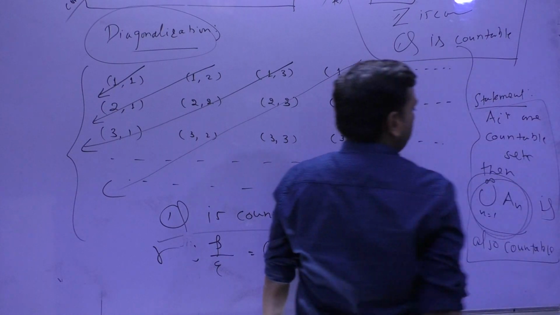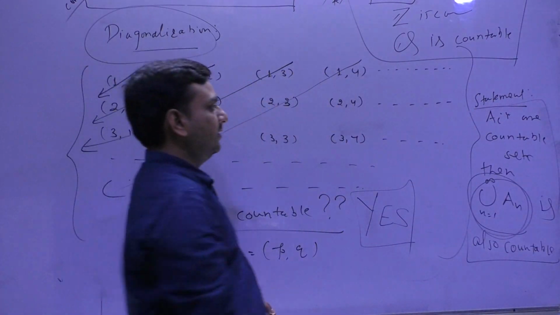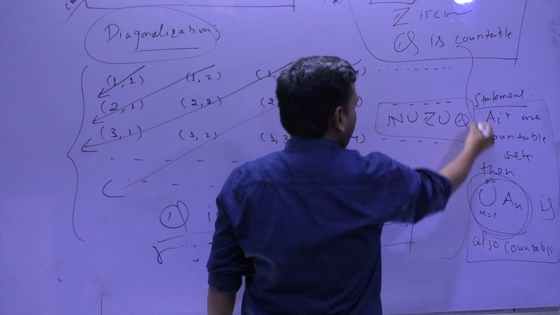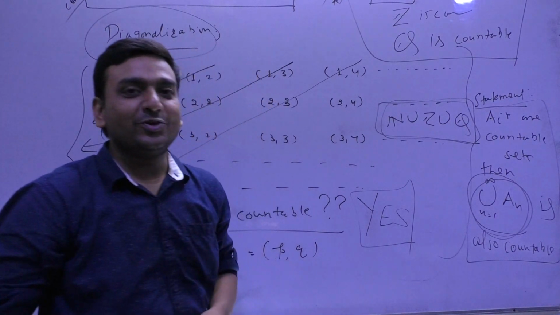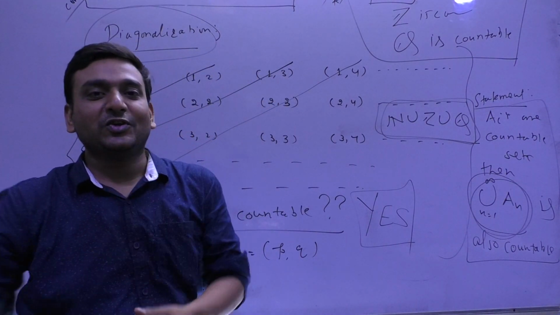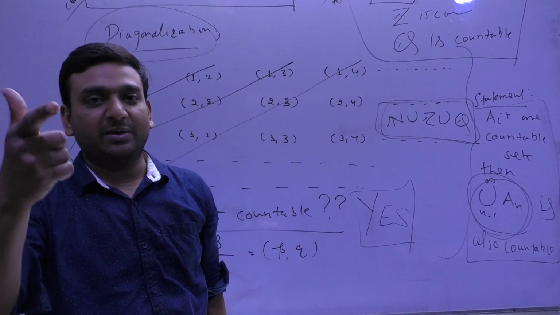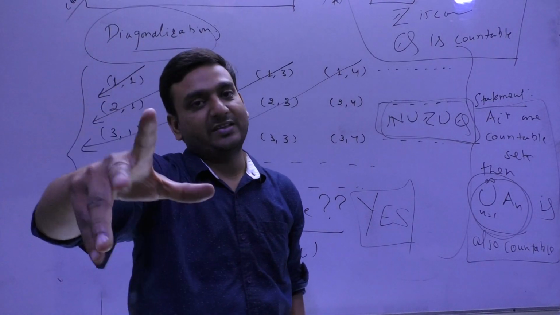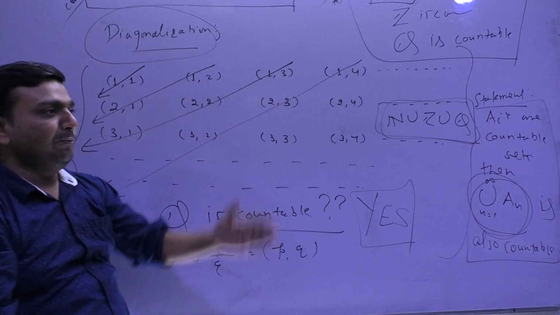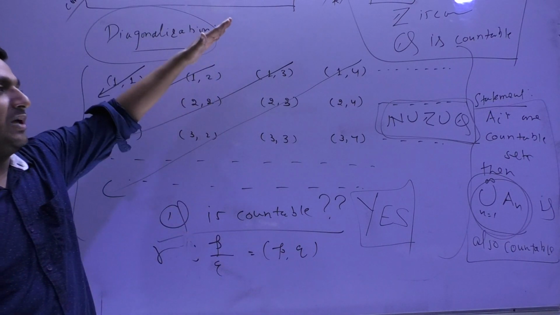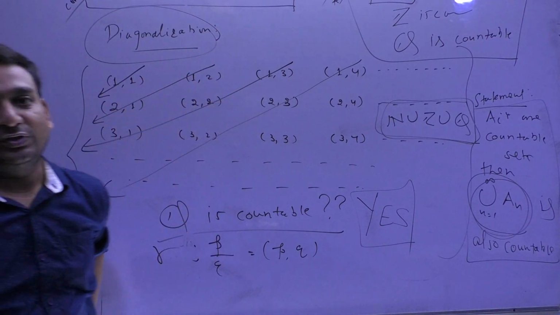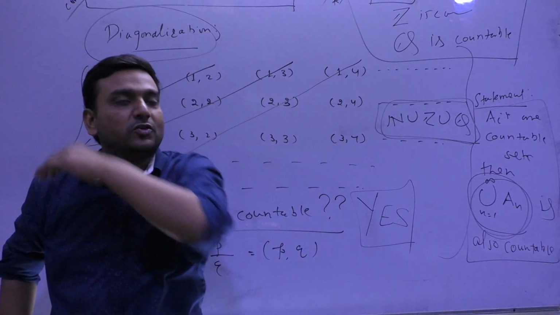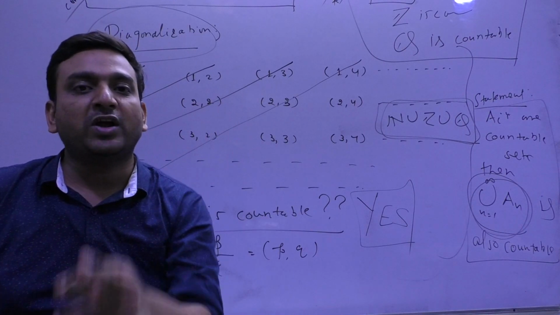So you can say N union Z union Q. If someone asks in the interview whether N union Z union Q is countable or not, you will reply that yes, those are countable, because a union of countable sets is again a countable set, and the base is simply finding the bijection or defining the denumeration through diagonalization. Is that clear? So this is part 1 of countability.